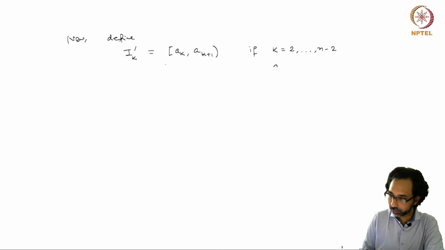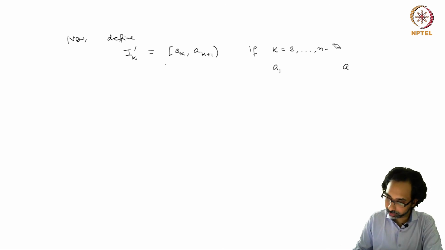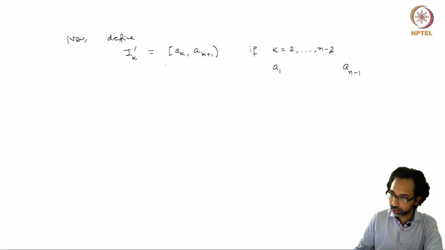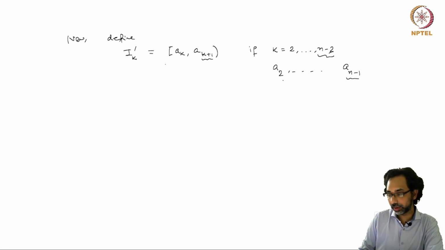Here we have a1, and this should be a(n-1). When you have n minus 2 and you do k plus 1, you end up with a(n-1). And this should be a2. So the intervals with these endpoints are covered. What is left is a1 and an.